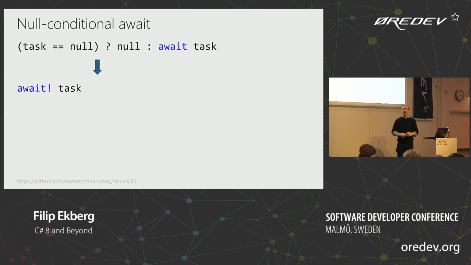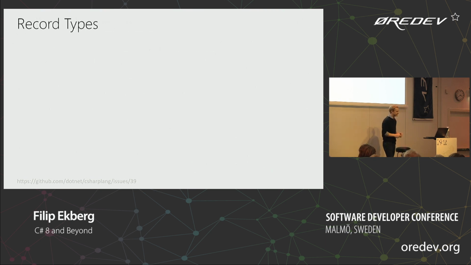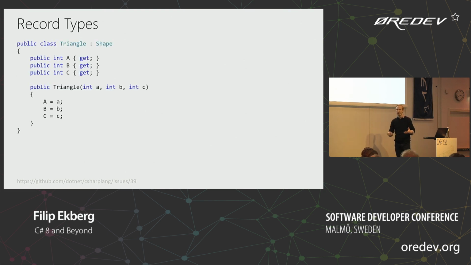So one of the features that I've been hoping to get since C# 6 has been record types. And I've talked about record types so many times. They're going to get added soon. It's a great feature. Imagine we have this class again, Triangle shape. It has all these things. It's an immutable type. We can't change A, B, and C once we've created it. There's a lot more code that we would want to have in here, but this is boilerplate code that anyone that builds larger applications writes all the time.